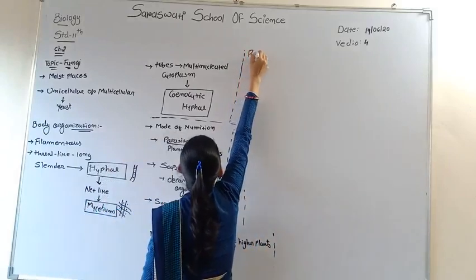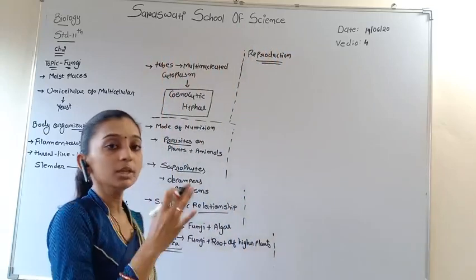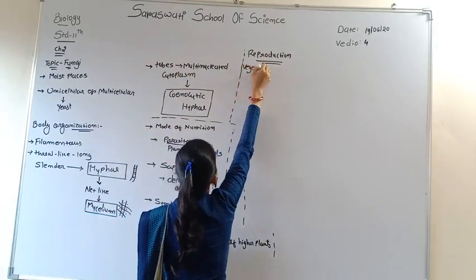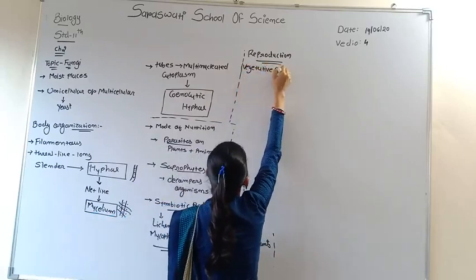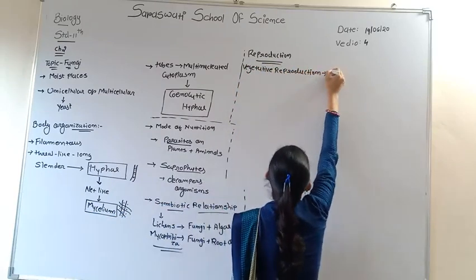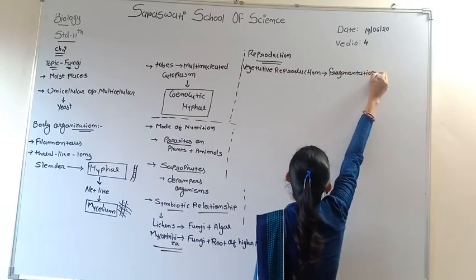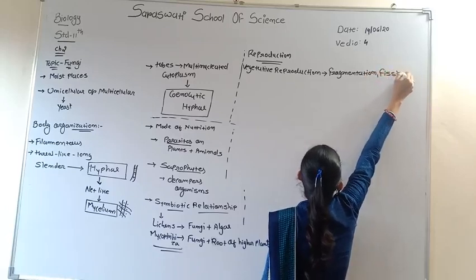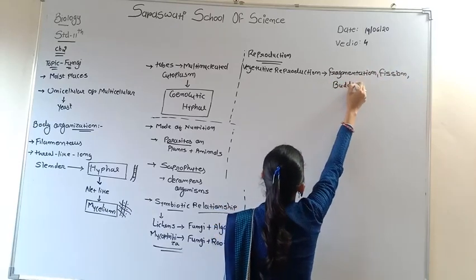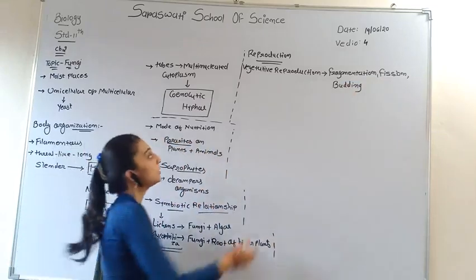Now we discuss reproduction. Both types of reproduction are present in fungus. First we discuss vegetative reproduction. Vegetative reproduction is done by fragmentation, fission and budding. This is the vegetative reproduction done in fungus.